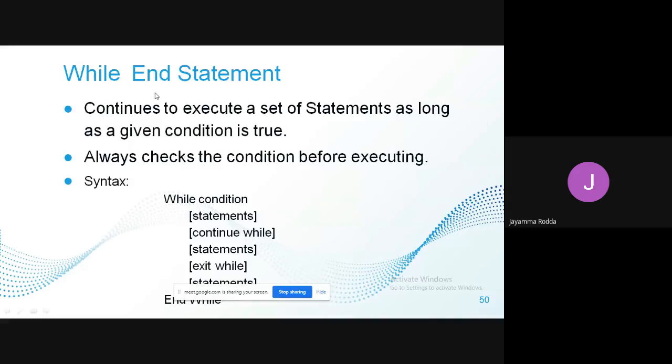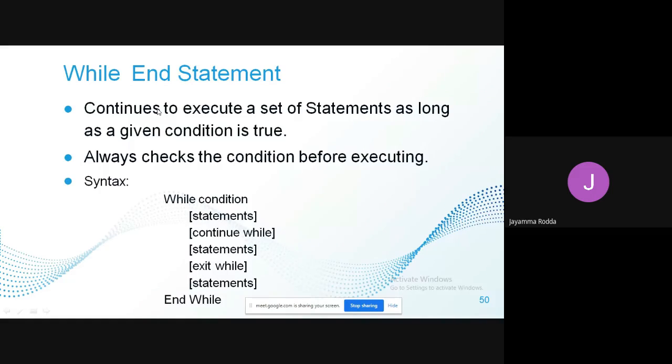Here any statement that is started should be properly ended with the end word. The while end statement will continuously execute a set of statements as long as a given condition is true.